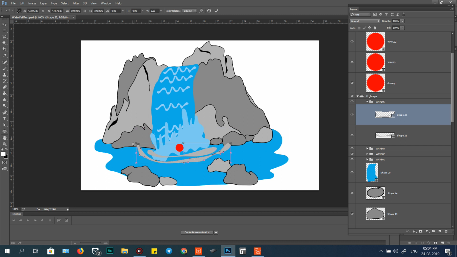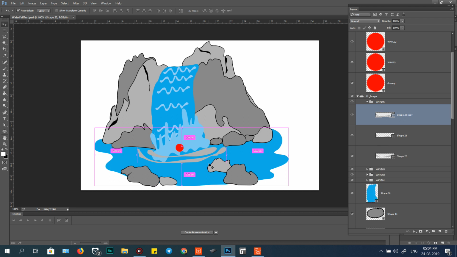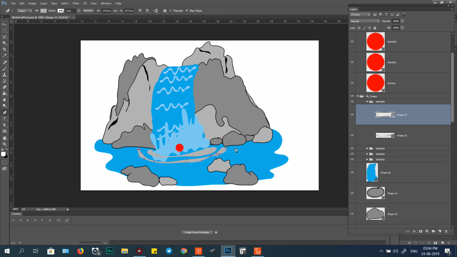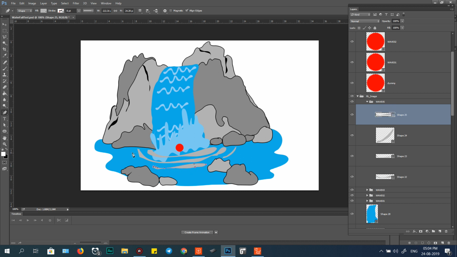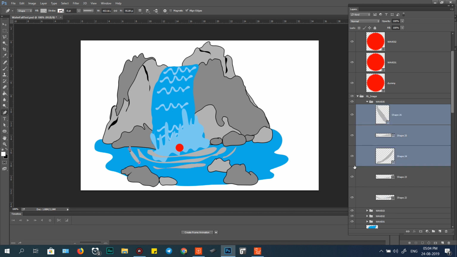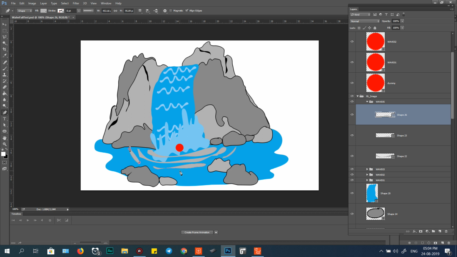Control T, down. It's easy to adjust when we use that. And Control J if you don't need to draw, just drag it. And just draw it one more. Draw it like this, this one 24 up. Okay, this merges together 24 and 26.